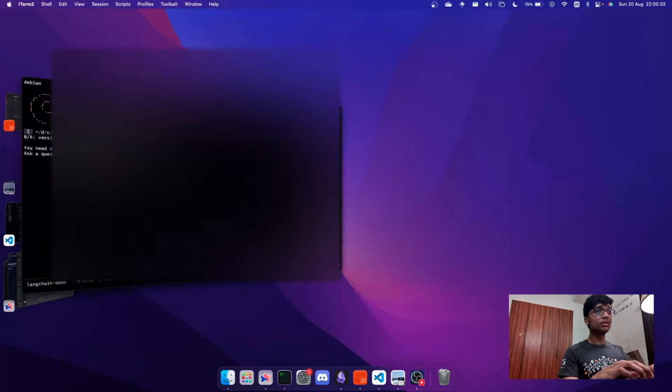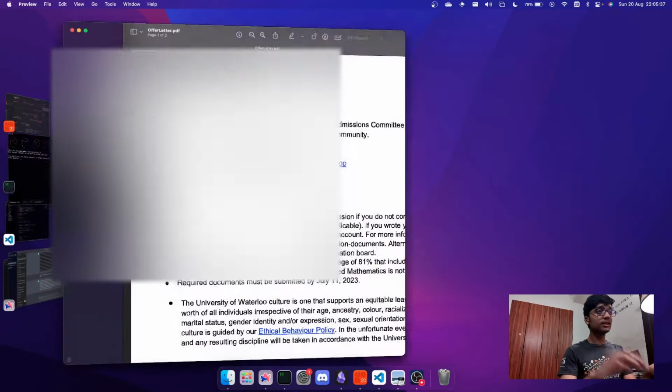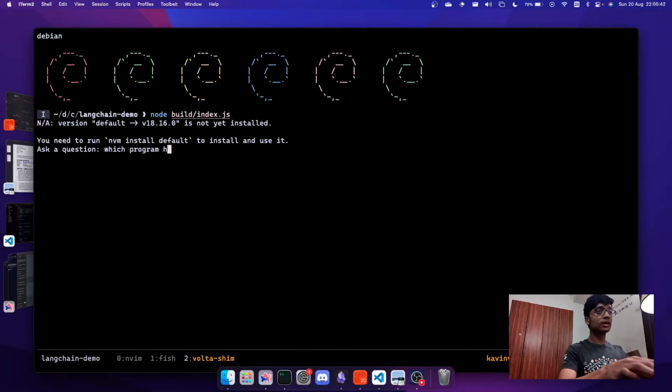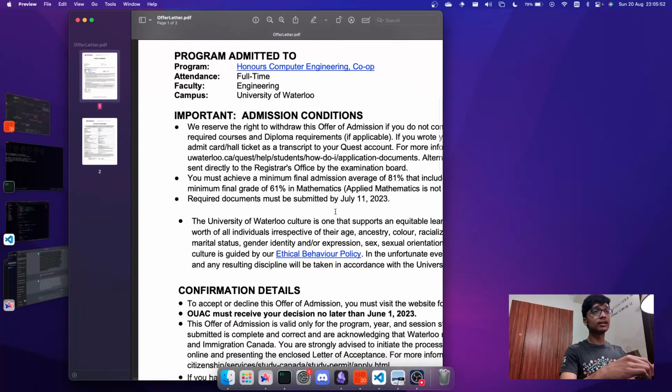I should probably hide that later, but say I wanted to ask which program I have gotten into. So I can go, which program have I gotten into, and I enter that, and it will say you were admitted into the honors computer engineering co-op program, just like it is said over here.